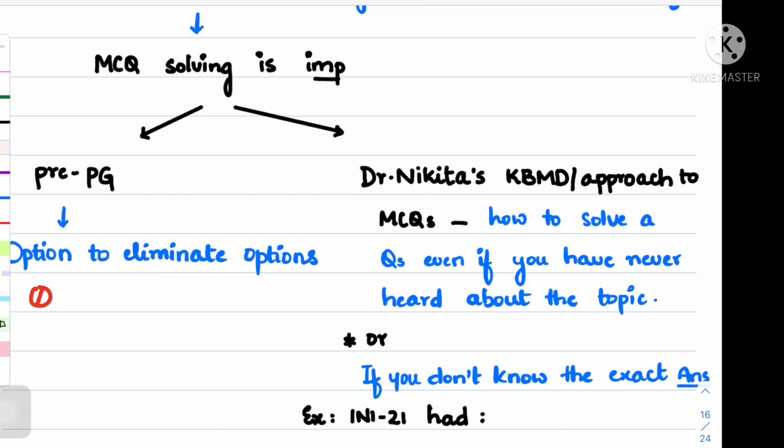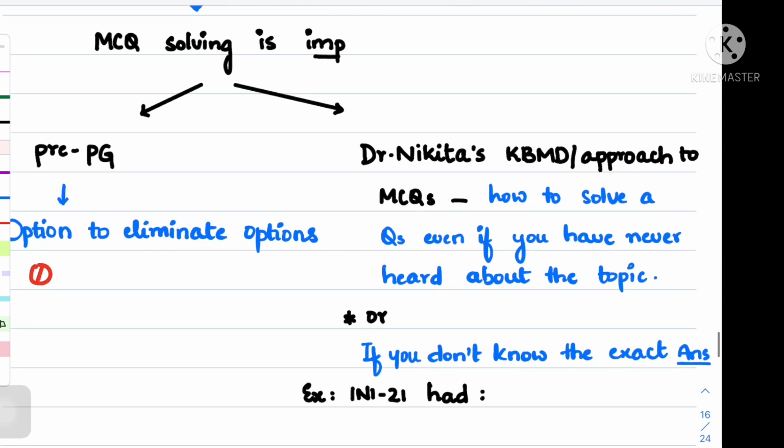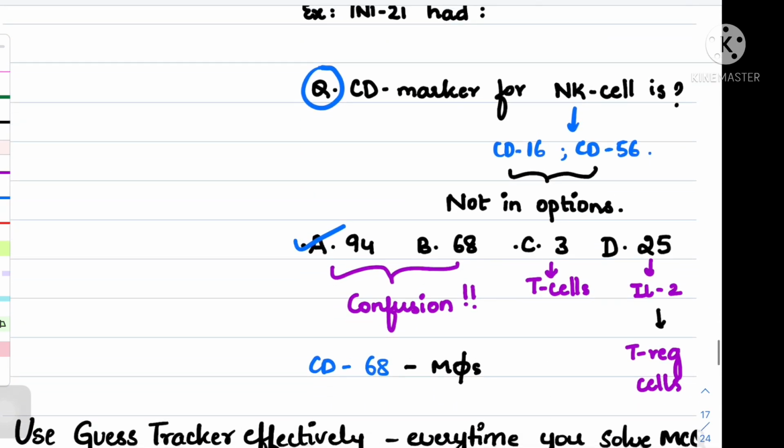One more resource that helps in approaching MCQs is Dr. Nikita Ma'am's KBMD episodes, wherein she discusses how to solve a question, even if you have never heard about the topic or if you are confused between the options. For example, in INICET 2022, there was a question about CD markers of NK cells. Most commonly, we read about CD16 and CD56, but these two were not in the options. The options were entirely different.